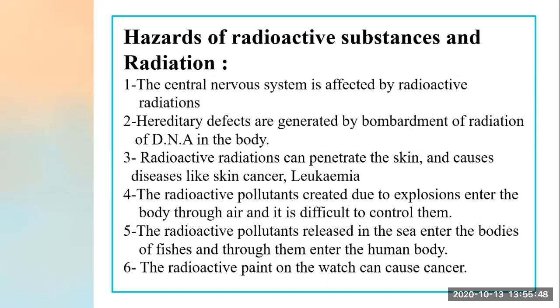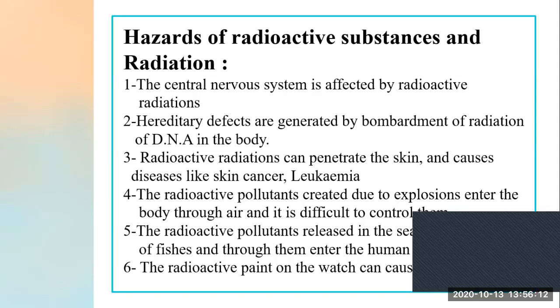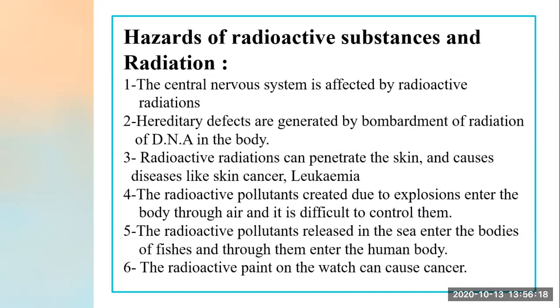They enter the bodies of fish, and many people like to eat fish. So with this fish they enter the human body, and it comes back to us. If radioactive pollutants are released in the sea, they enter our body through fish. When we eat the fish, it comes to the human body.